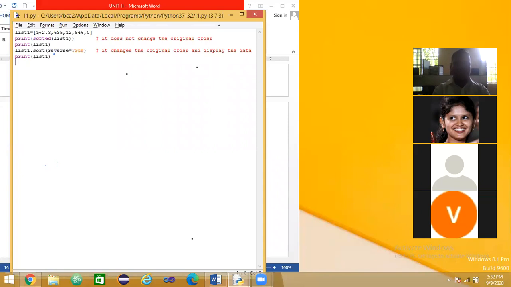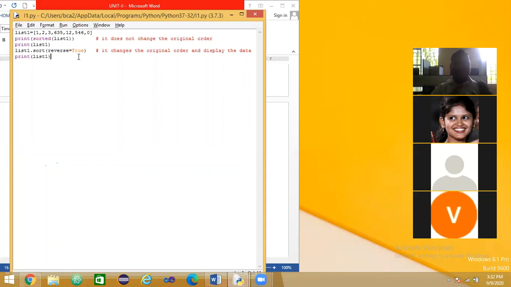Original position is 1, 2, 3, 635, 12, 546, 0. After doing this using the sorted function, it is not changing the original position. But using this sort function, I will explain what it does. It changes the original order also.